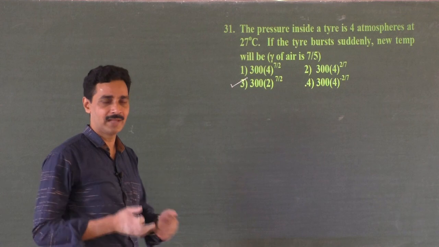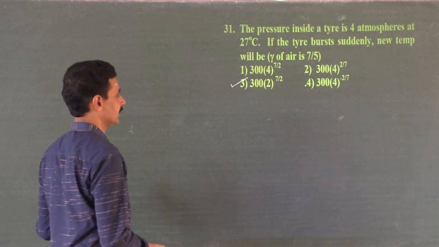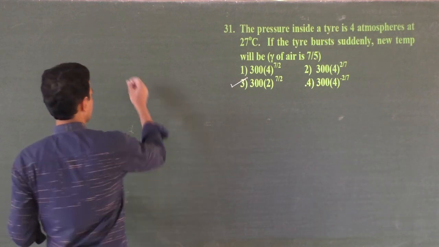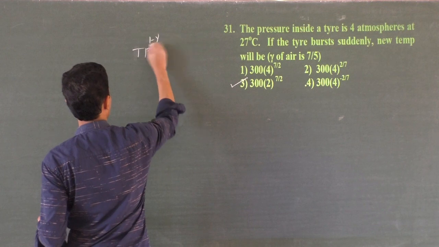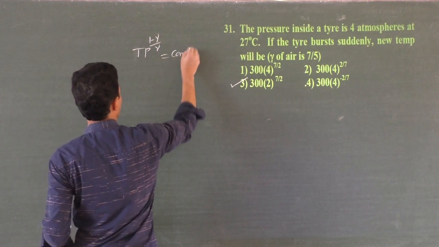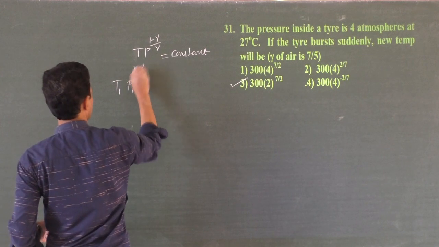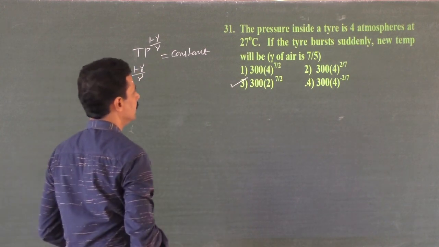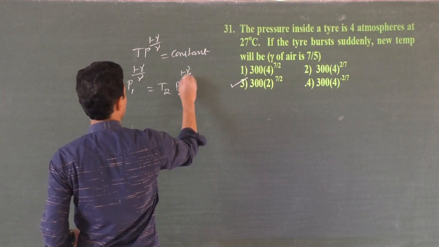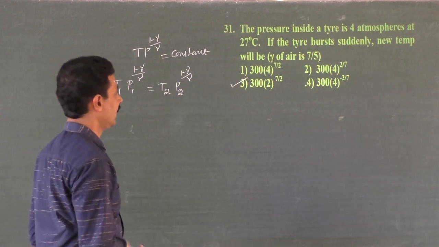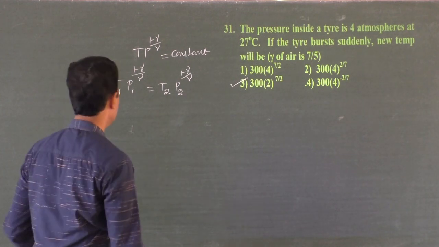The fight is between pressure and temperature. You know that for an adiabatic process, T P to the power (1 minus gamma) by gamma is a constant. What do you mean by that? The initial temperature and pressure to the power (1 minus gamma) by gamma must be equal to the final temperature and pressure to the power (1 minus gamma) by gamma. What type of gas? Gamma is given. Gamma is 7 by 5. It is already given, so no problem.